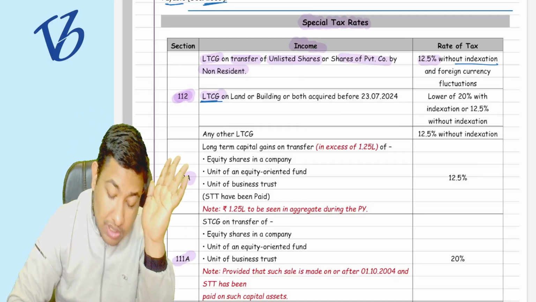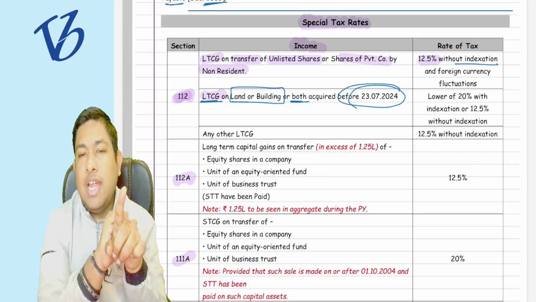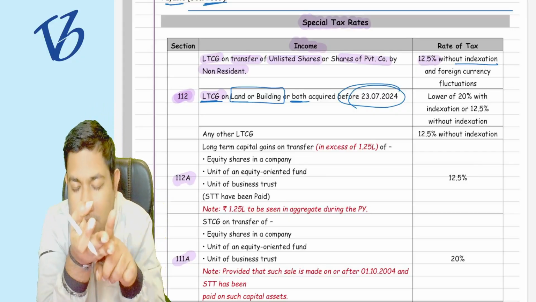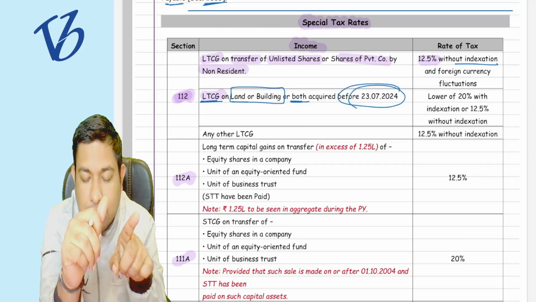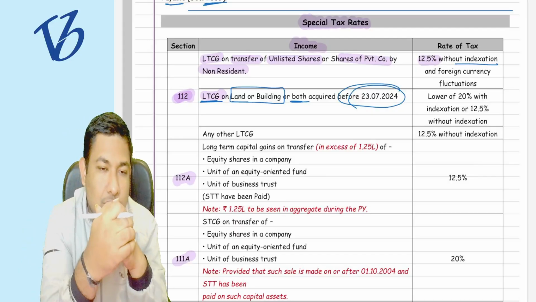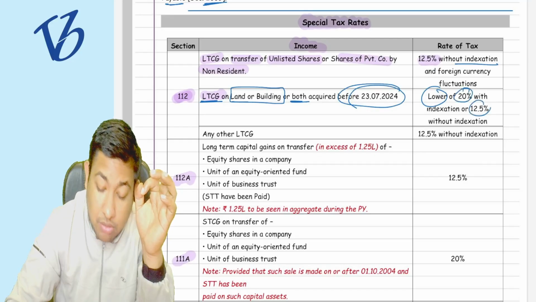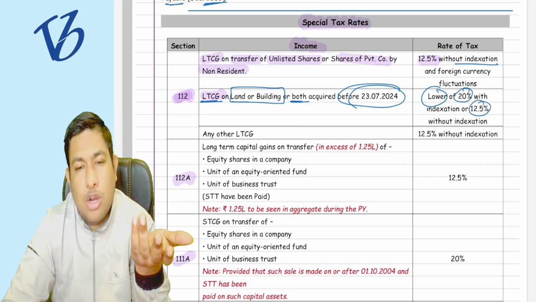But if it is a long term capital gain on the land, building or both, which was acquired before 23rd July 2024 but sold on or after 23rd July 2024, then it is going to be the lower of 20% or 12.5%, whichever is more beneficial.